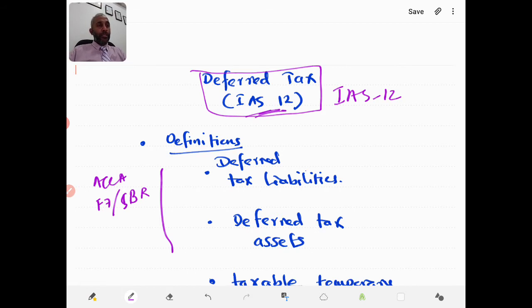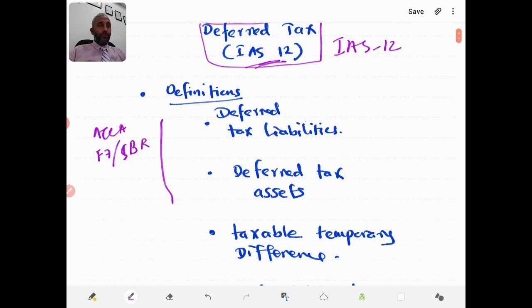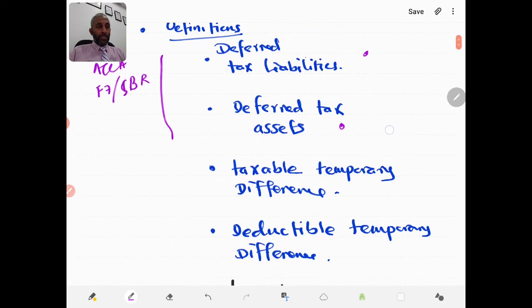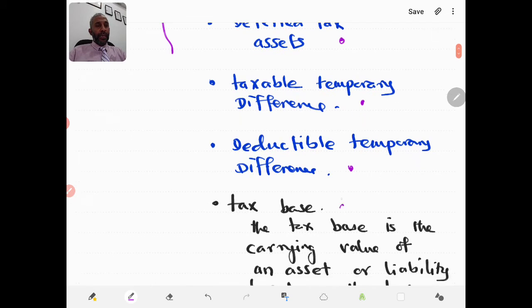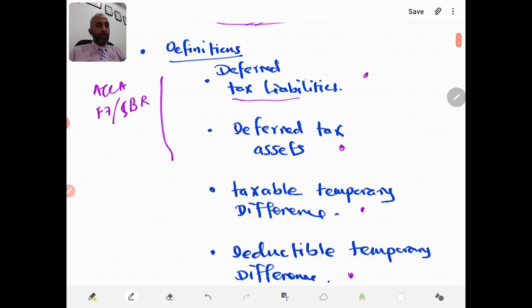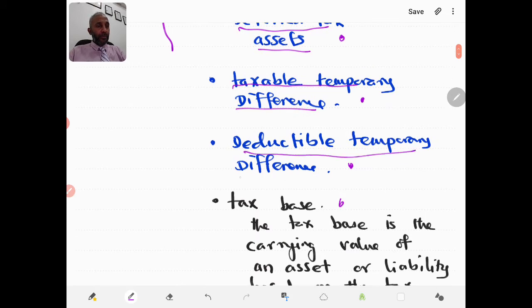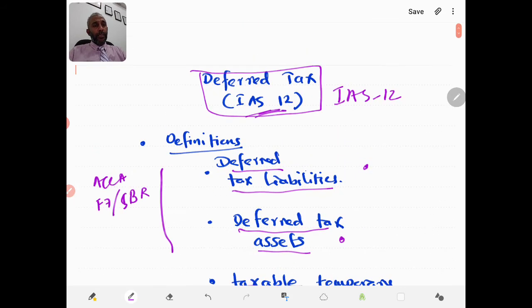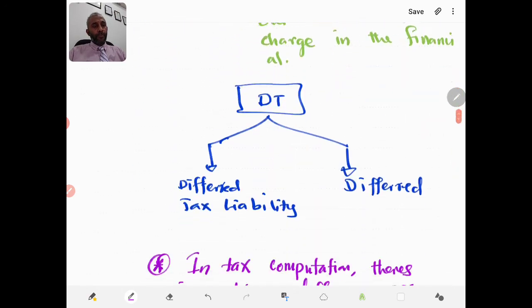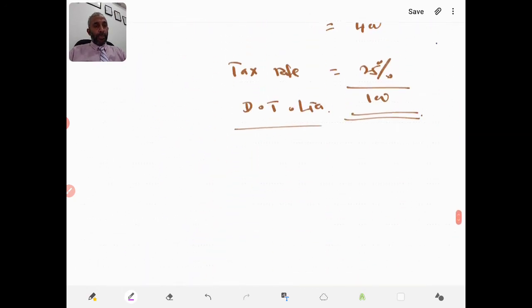IAS 12 is the accounting standard dealing with accounting for deferred tax, and that has certain definitions. So we have definitions for deferred tax liabilities, deferred tax assets, taxable temporary difference, deductible temporary difference, and tax base. These five terms we need to understand solidly, as to what their meanings are. So let's take them one by one. The first one, let me bring it out here.